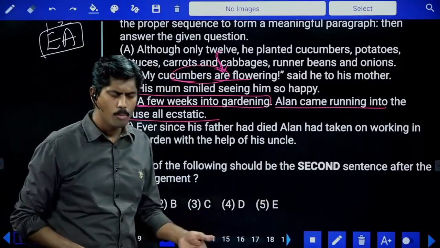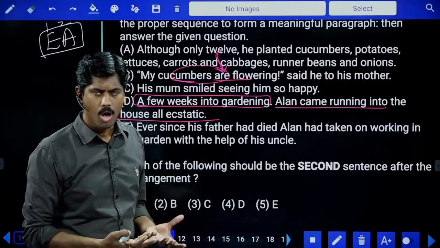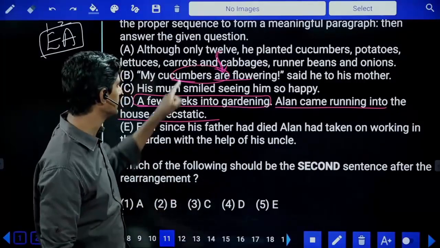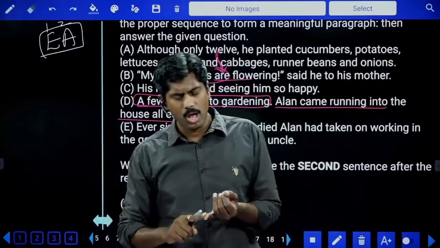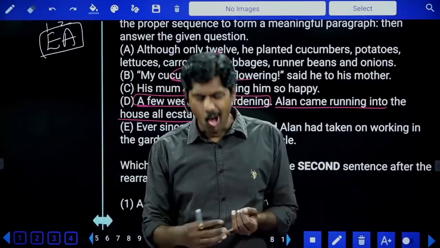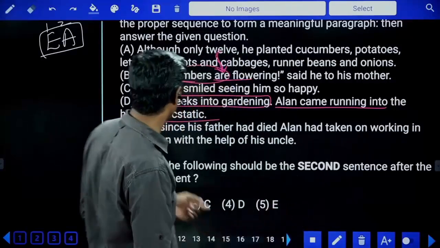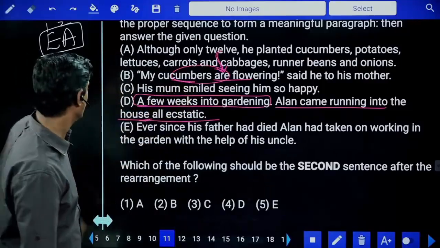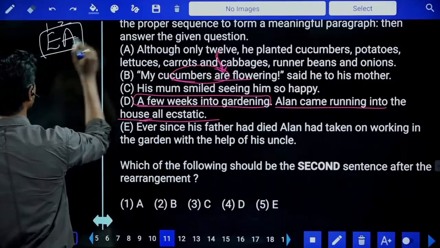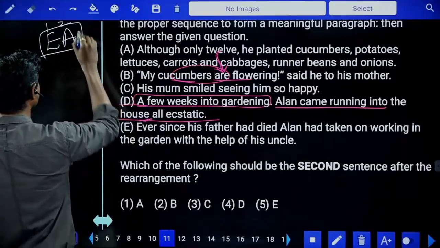He came home and he spoke with his mom, or without coming home, he said to mom. Here, if you observe, first he can come to the house, and later on he can talk to mom. So after A, we can keep this D.